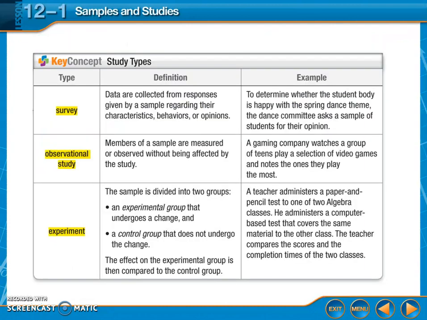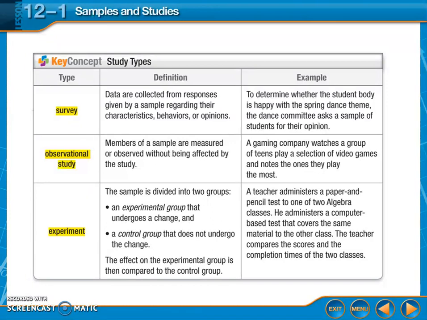Okay, the next thing that we're looking at is study types. So we have 3 types of doing a study: survey, observational study, or experiment. In a survey, data is collected from responses given by a sample regarding their characteristics, behavior, or opinions. So you hand out a paper and you're asking people questions, or you're doing a questionnaire or something. Those are all surveys.